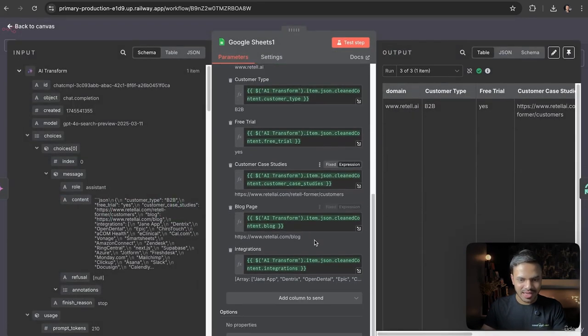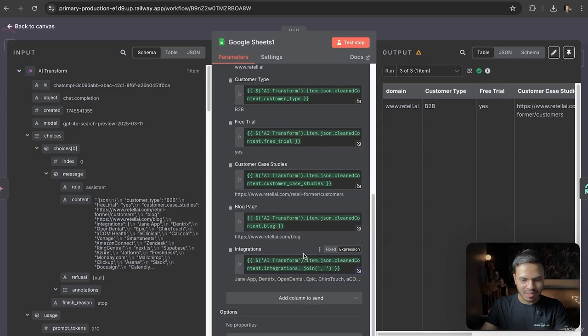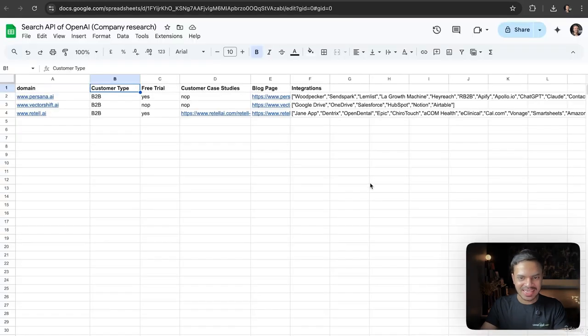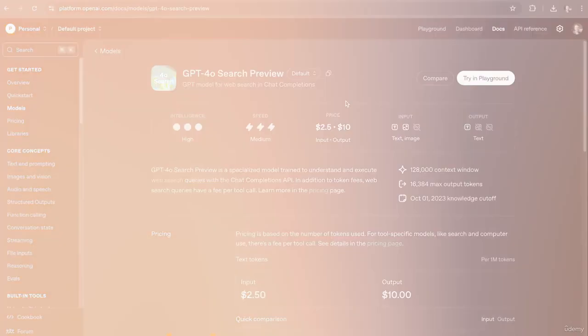yeah. And in these arrays, you can easily use the join function. I will show you. Join, and we can separate it by comma. So it won't look weird like this. Alright, so feel free to play around with GPT-4 search preview. I have tested it. It's really amazing. It's way better than Perplexity and DeepSeek.